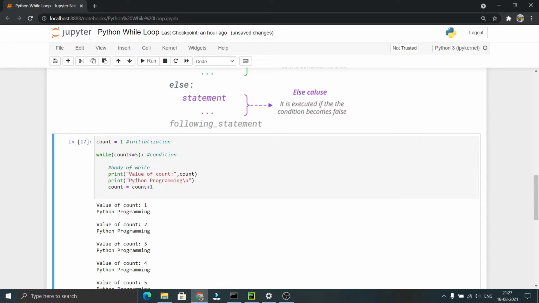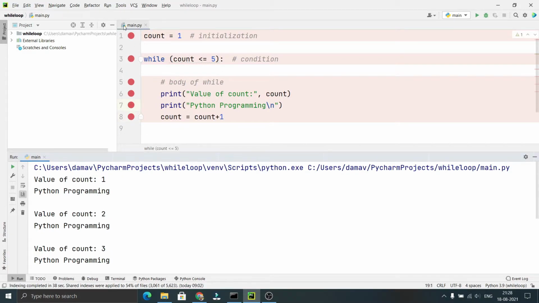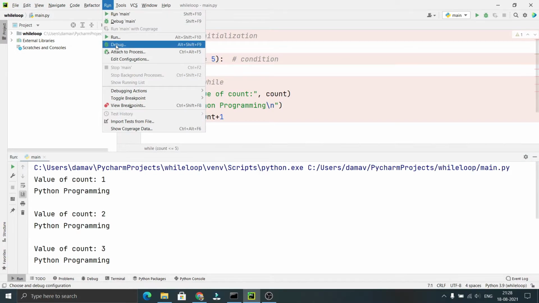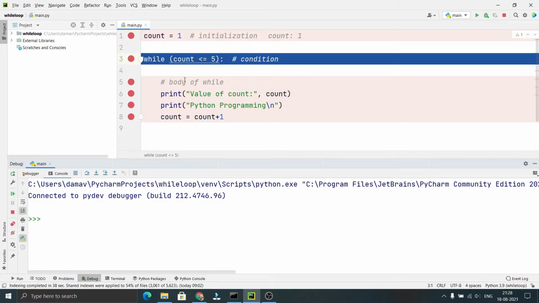In order to give a better idea on this while loop, I will be executing this while loop in PyCharm using the debug mode so that we can see the output after execution of each line of code. Let me run this program in the debug mode. You can see here the flow will be starting from count equal to 1. When I execute this line of code, the value of count will be updated as 1. You can see it here.